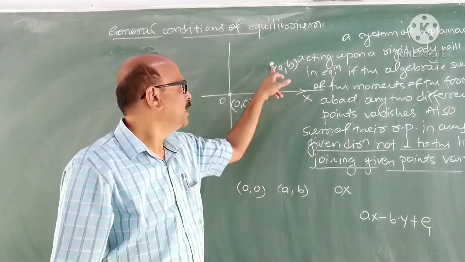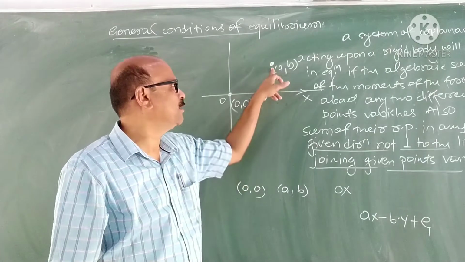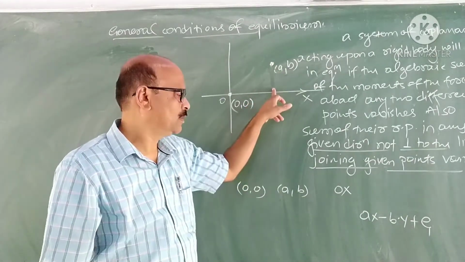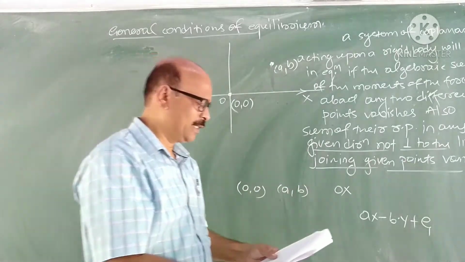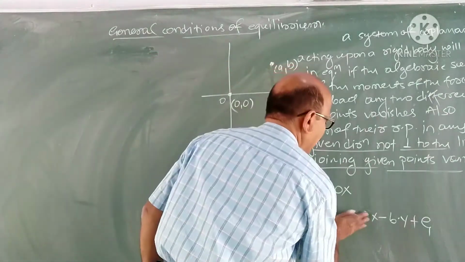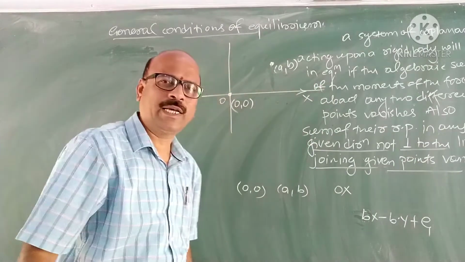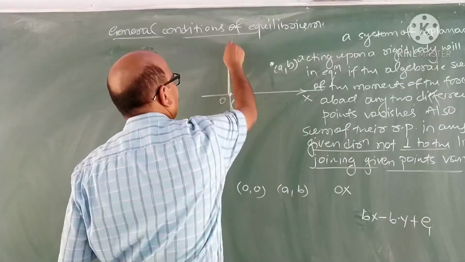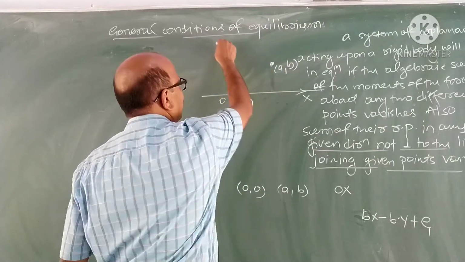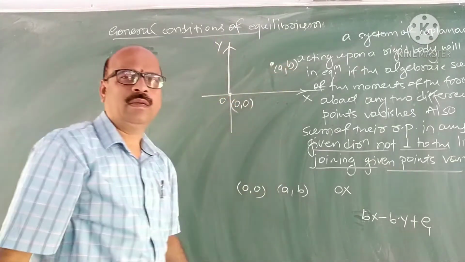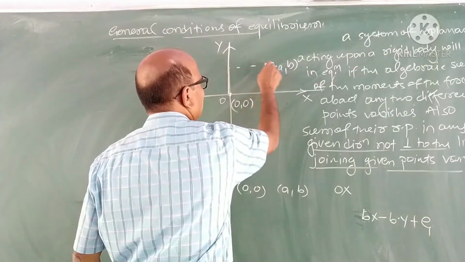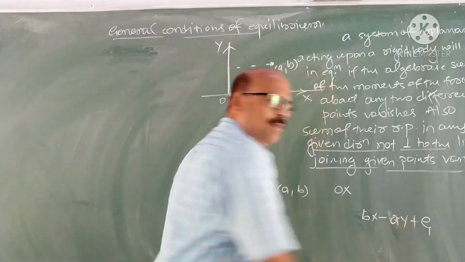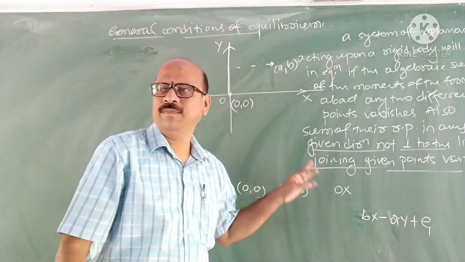What is the moment of this X about (A, B)? Capital X into the perpendicular distance, that is X into B, positive. And what is the moment of the component Y about (A, B)? Y into the perpendicular distance, that is Y into A. Why is it minus?